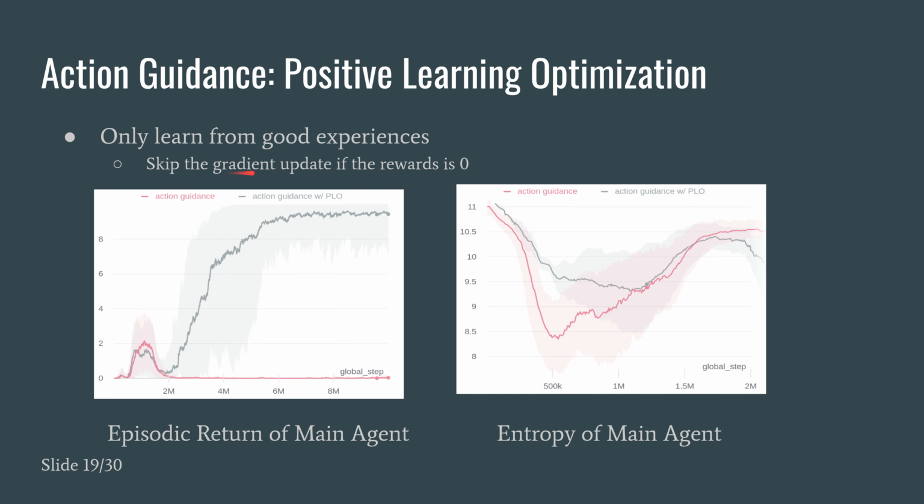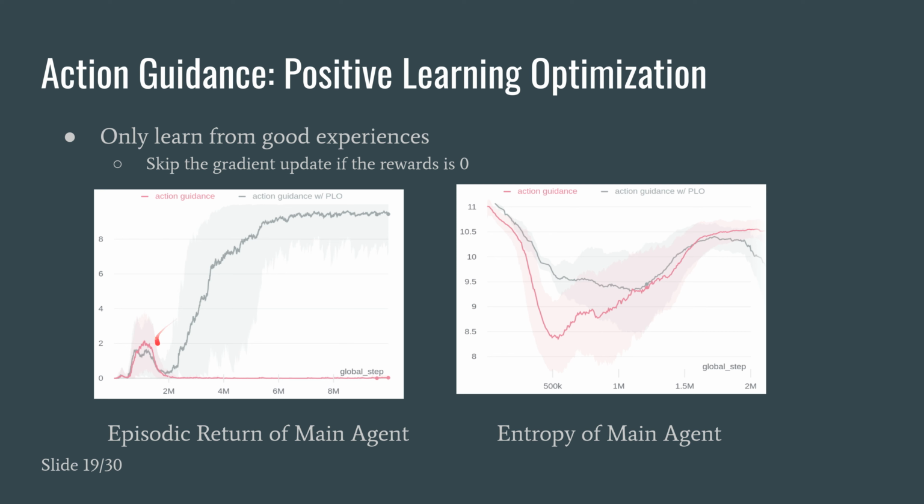So we skip the gradient update if the reward is 0. Without this positive learning optimization, what we found is that the main agent of the action guidance will be flooded with a lot of trajectories with 0 rewards. And as a result, here on the right, you see the entropy of the main agent, it prematurely converges. In comparison, if we use a positive learning optimization, then its entropy stays a little higher.